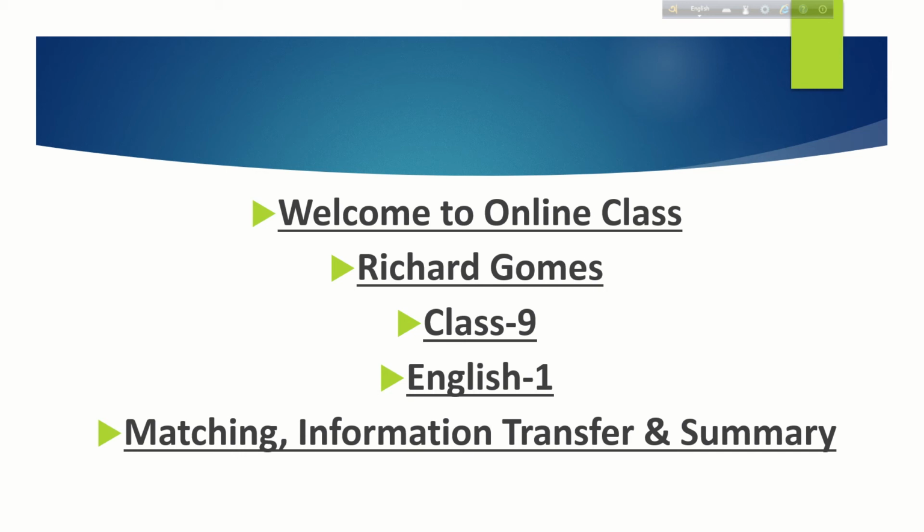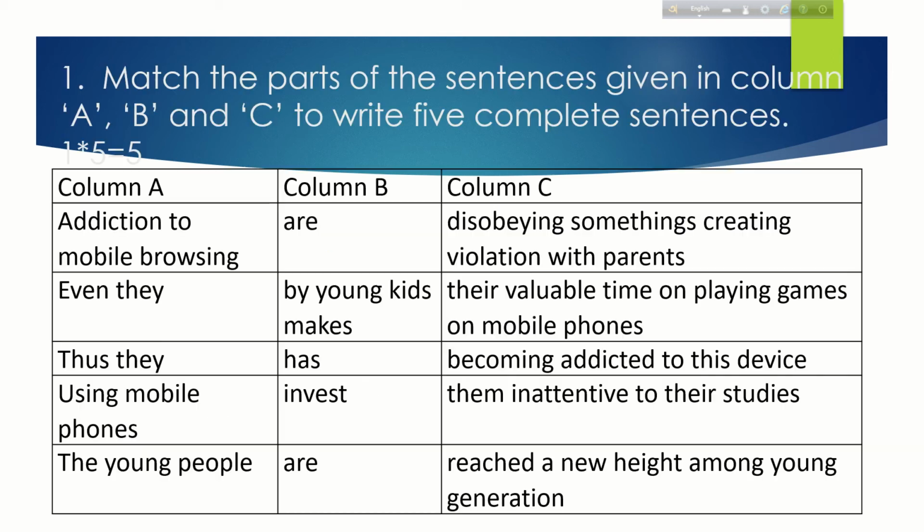So there will be an unseen passage given, and on the basis of that passage there will be an information transfer table, and there will also be the summary writing. So you have to know how to write all these things. First of all, I have given here a question. Number 1, match the parts of the sentences given in column A, B and C to write 5 complete sentences.